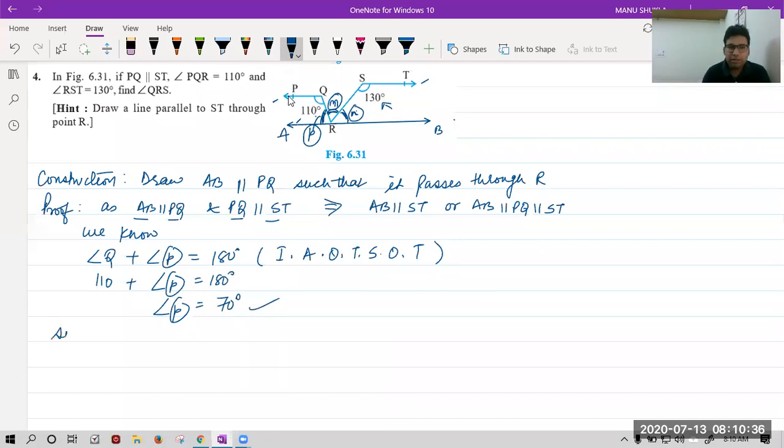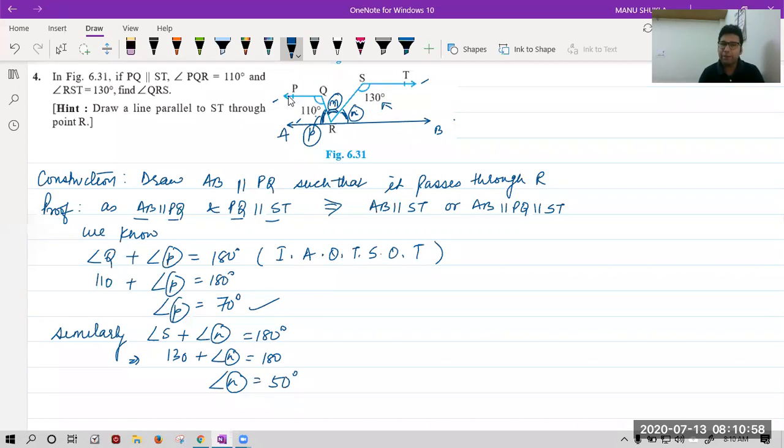Similarly, we can say angle S plus angle N is equal to 180. You can assume this angle also, no issue. Put the value. S is 130 plus angle N is equal to 180. That gives me angle N is equal to how much? 50 degrees. Now we have got angle P and angle N. Finding angle M, which was asked in the question, is very easy for me now. How will we find angle M? Please tell.